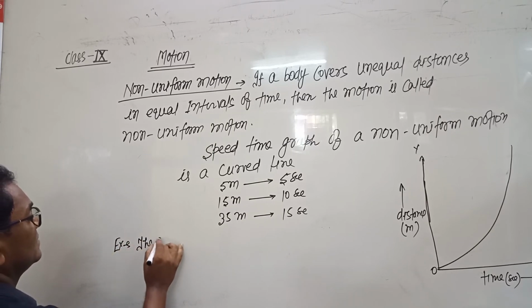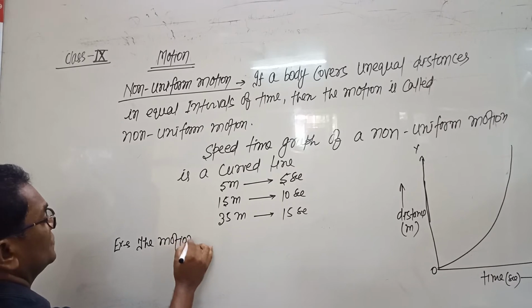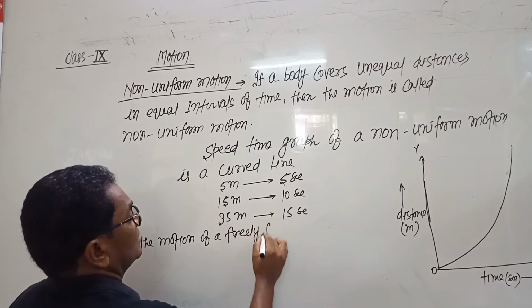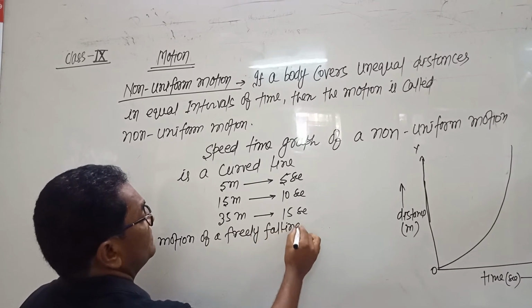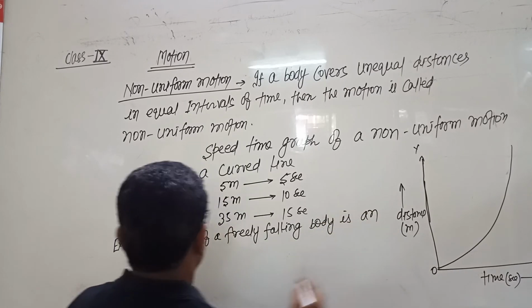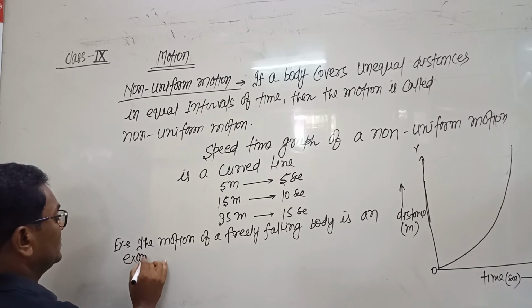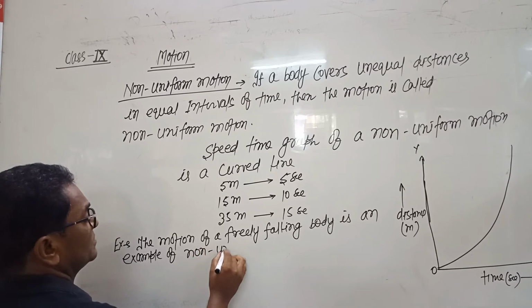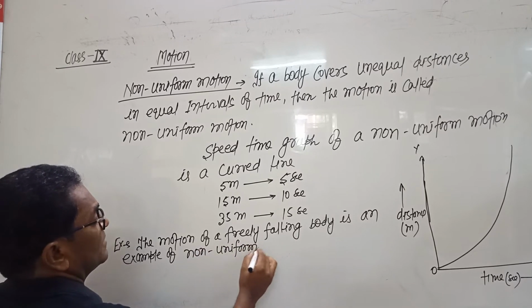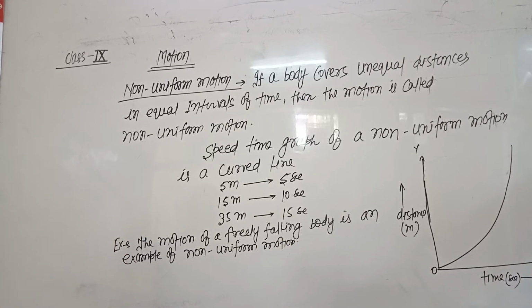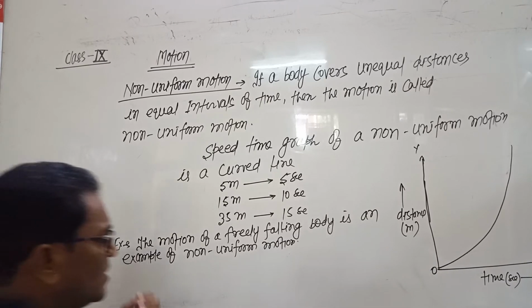The motion of a freely falling body is an example of a non-uniform motion.